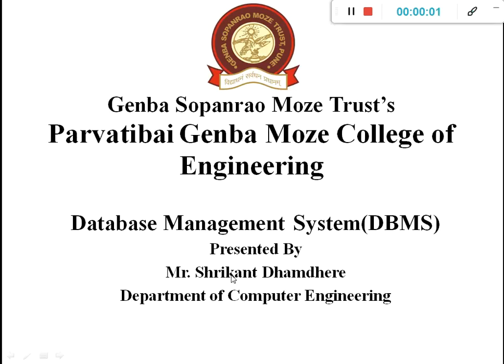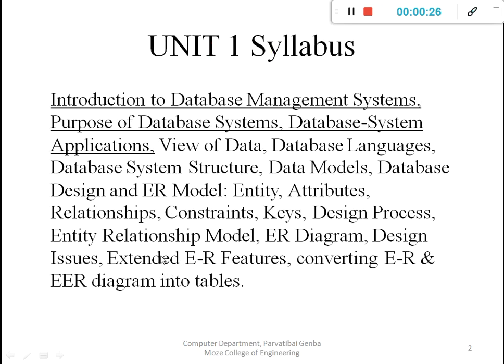Hello everyone. In this lecture, we will understand the basic concept related to a database management system. That one is again important to understand the next concept related to a database management system. Okay, then we will go with the points.